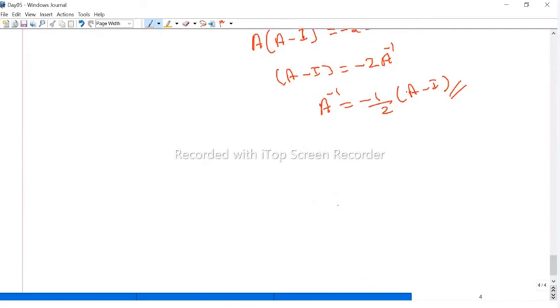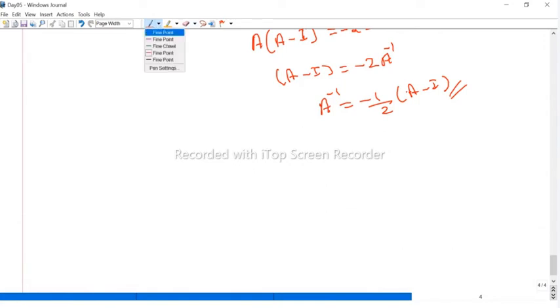A minimal polynomial is a polynomial satisfied by the matrix A. But the degree of the characteristic polynomial is the order of the matrix. So if it is an n by n matrix, the degree of the characteristic polynomial should be n, but the minimal polynomial may be of degree less than n, and is also satisfied by A. That is called the minimal polynomial of the matrix.